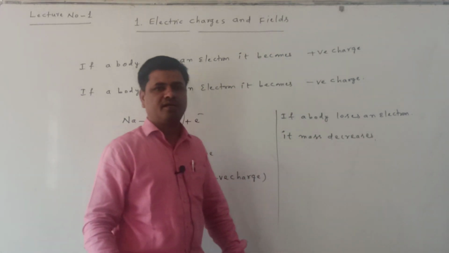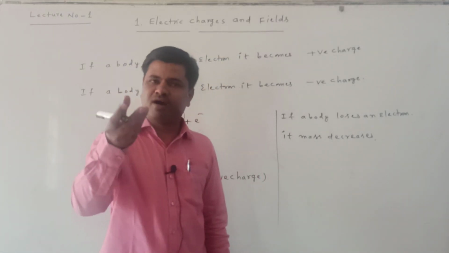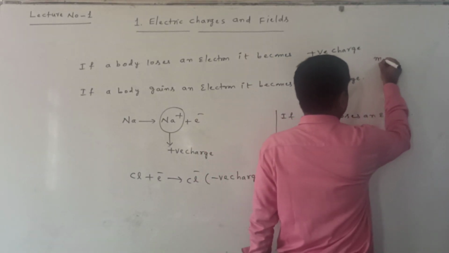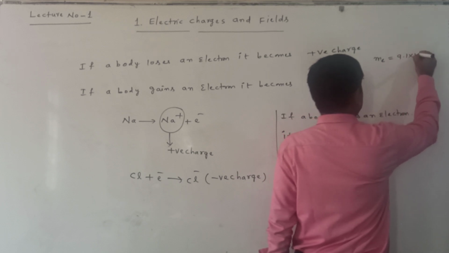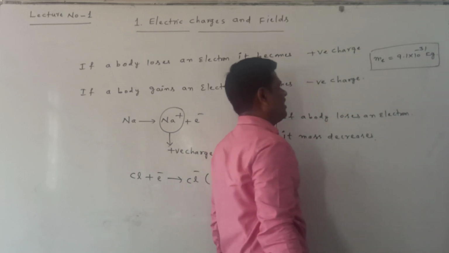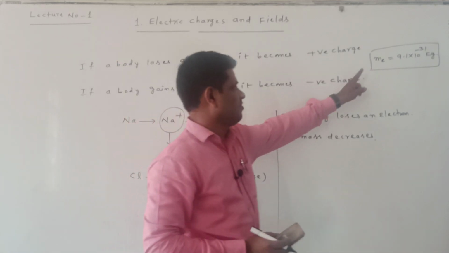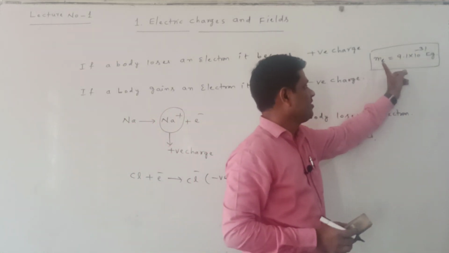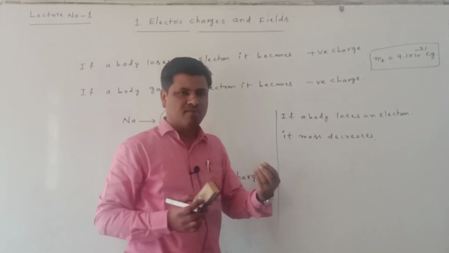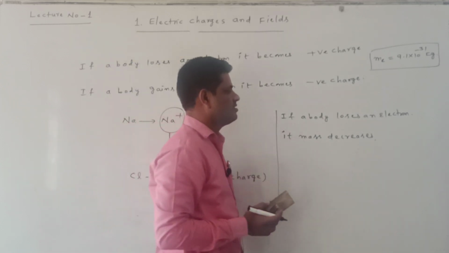Because it loses some electrons, and the electron's mass is also lost. The mass of the electron is 9.1 into 10 power of minus 31 kg. Remember this value, students. If a body loses an electron, its mass also decreases because electrons are lost.